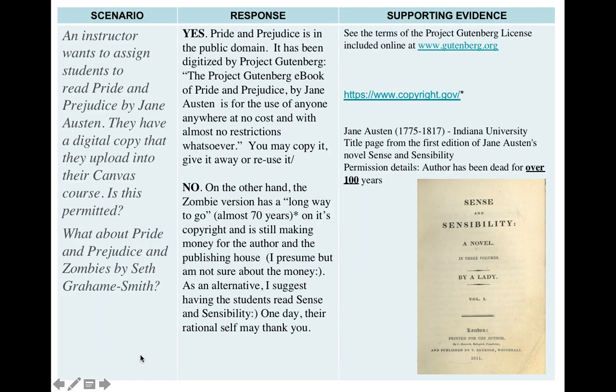And the final scenario is an instructor wants to assign students to read Pride and Prejudice by Jane Austen. The instructor has a digital copy that they want to upload to Canvas. Is this permitted? And I would say yes. In this case, Pride and Prejudice is in the public domain.